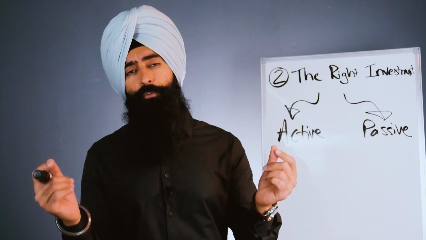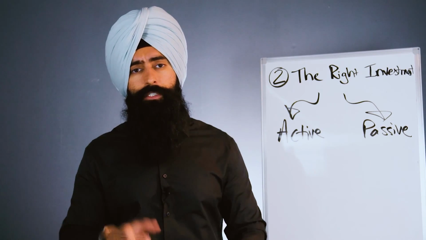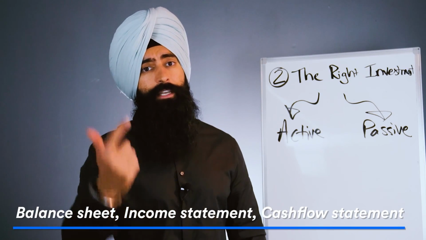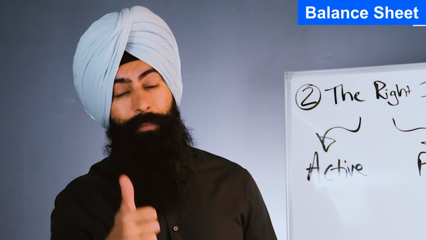Now, what you want to look for in these financial statements are three different things. You want to look at the balance sheet, the income statement, and the cash flow statement. These are the three main financial statements that every publicly traded company, every stock in the stock market, has to publish. And what these statements show you is, number one, the balance sheet shows you the assets and liabilities.